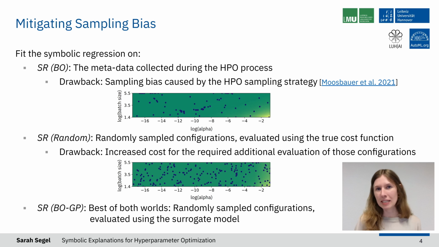However, this is quite expensive because we would have to evaluate a lot of additional configurations. Therefore, we propose to use the best of both worlds, meaning that we use randomly collected configurations, but we do not evaluate them with the true cost function, but we approximate or predict their performance using the surrogate model that we trained during the HPO process. And these configurations are then what we would fit the symbolic regression on.